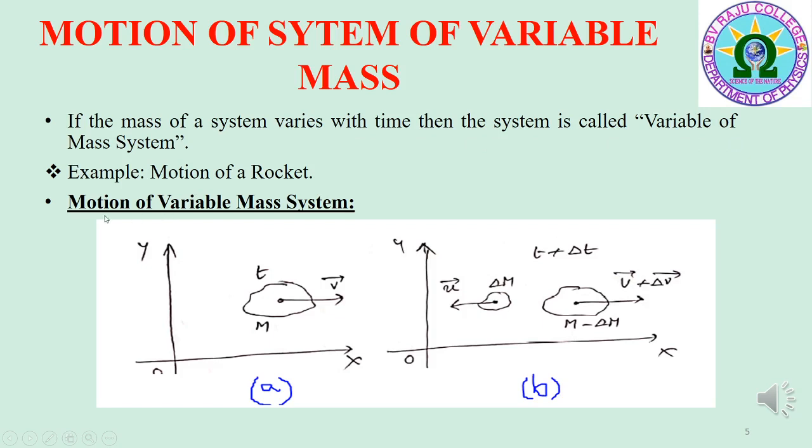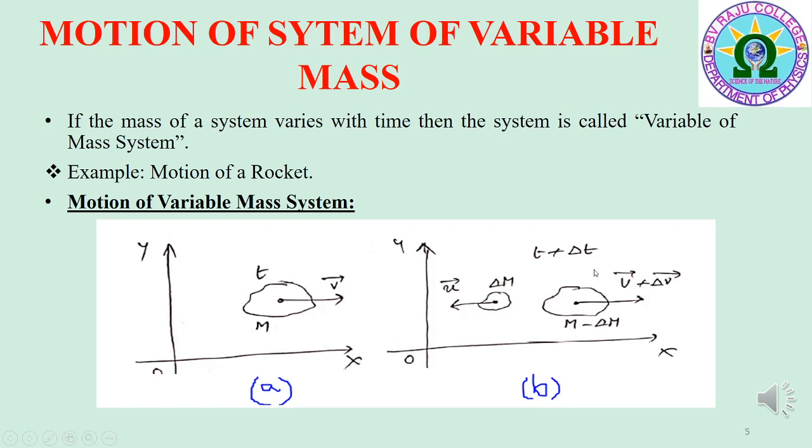The motion of a system of variable mass can be described by using two figures A and B shown in the diagram. Figure A shows a system of mass M moving with a velocity v bar at an instant of time t.